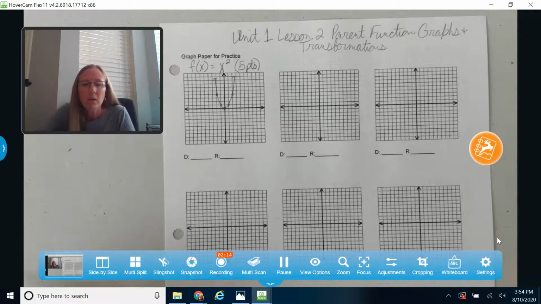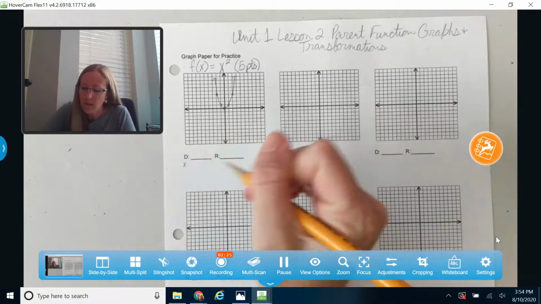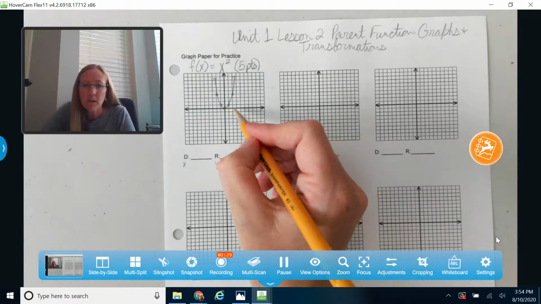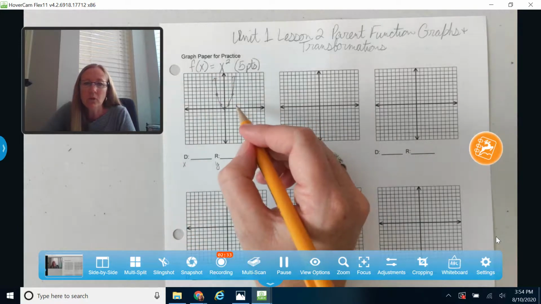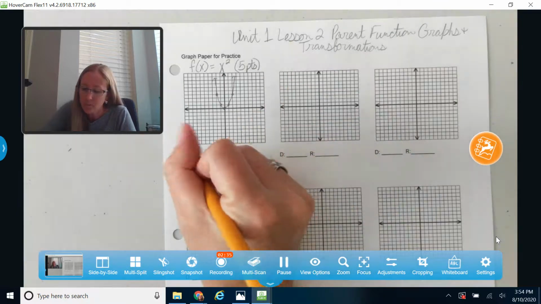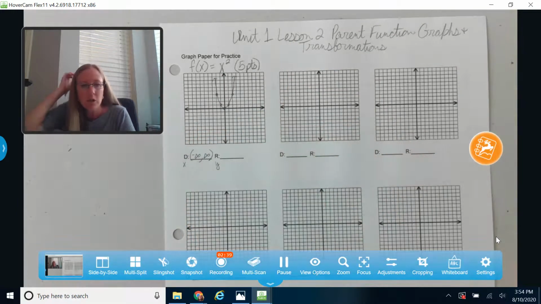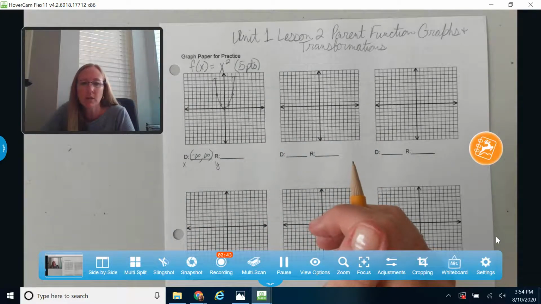Okay, when we talk about domain and range, we talked a little bit about domain the other day and writing in interval notation. We're going to use that same interval notation for these as well. Just a refresher: domain means we're talking about the x values and range means we're talking about the y values. In this case, my x values go all the way this way as it continues to go, and all the way this way as it continues to go. So I'm going to have a domain of all real numbers. Remember, in interval notation, we write that from negative infinity to positive infinity with those parentheses.